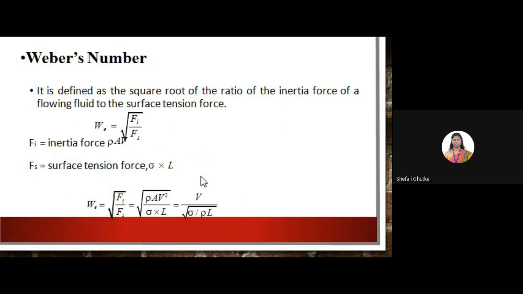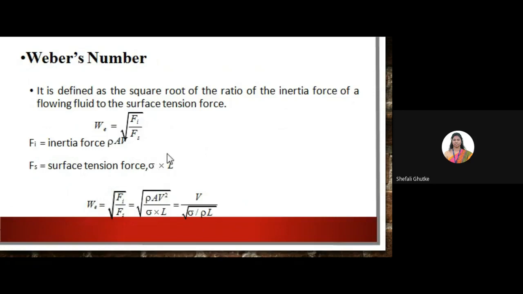The next dimensionless number is Weber number. Weber number is defined as the square root of the ratio of inertia force to that of surface tension force. The surface tension force is represented by F suffix S. We know inertia force is nothing but rho A V square, and the surface tension force is nothing but surface tension into L. Like this, we can write its formula.